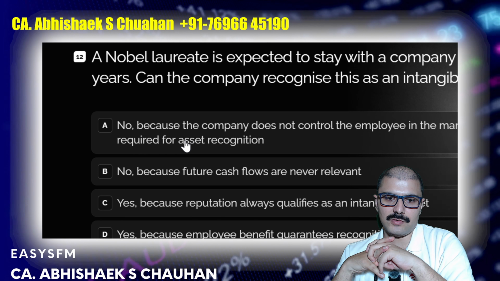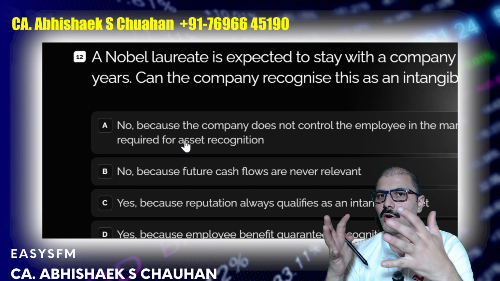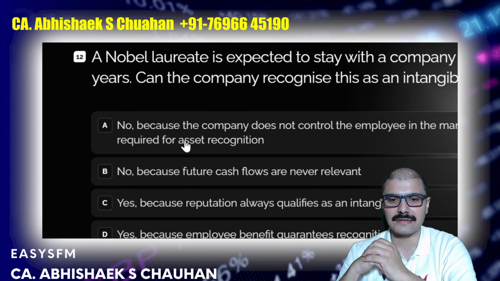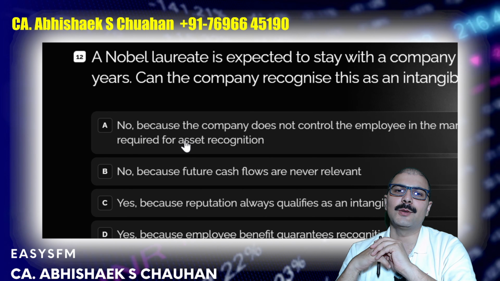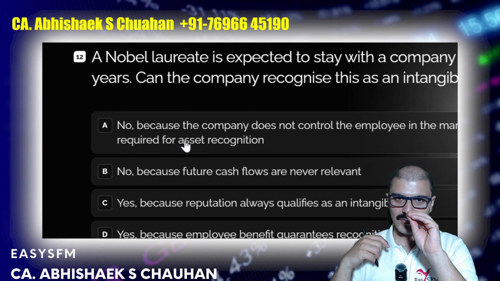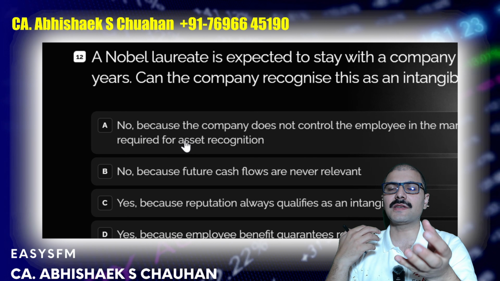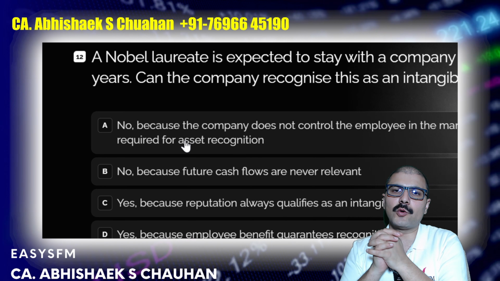A Nobel laureate is expected to stay with the company for 10 years. Now you have signed a bond with a person that he will stay with you for 10 years. Can the company recognize this as an intangible asset? The answer is still no, because for recognizing as an asset, it must be a resource. There must be some future economic benefits from that resource, and that must be in your control. Here, control is debatable.